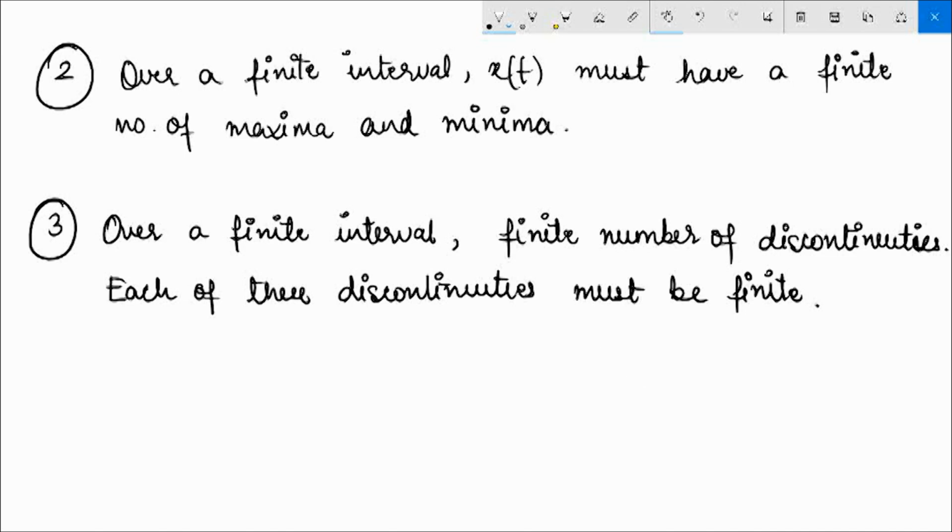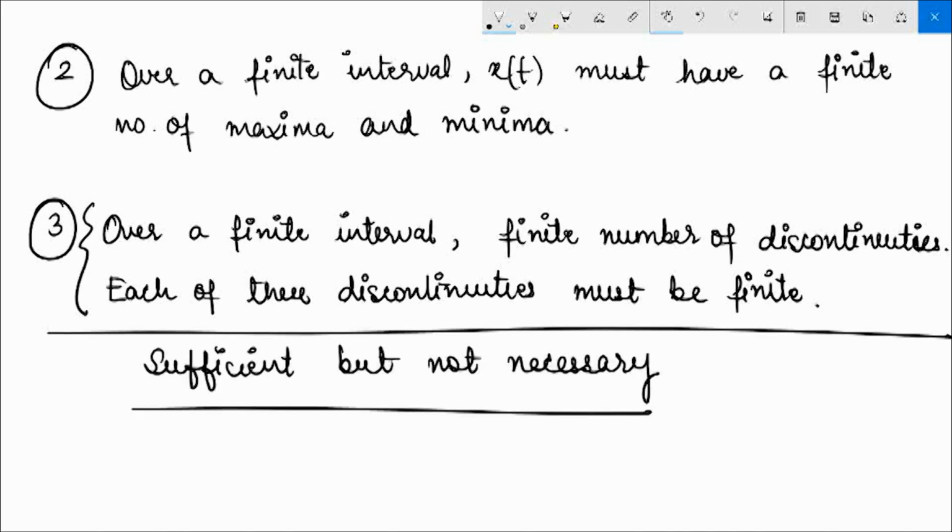So Dirichlet's third condition says that if in a finite interval of time there may be discontinuities, but the number of such discontinuities is finite, then Fourier series representation is still possible and its convergence is guaranteed, as long as each of these discontinuities is finite and the number of such discontinuities is also finite. This condition is of particular interest here because, if you remember, the mathematician Lagrange vehemently opposed the use of trigonometric series to represent signals with sharp discontinuities, for example, a square wave.